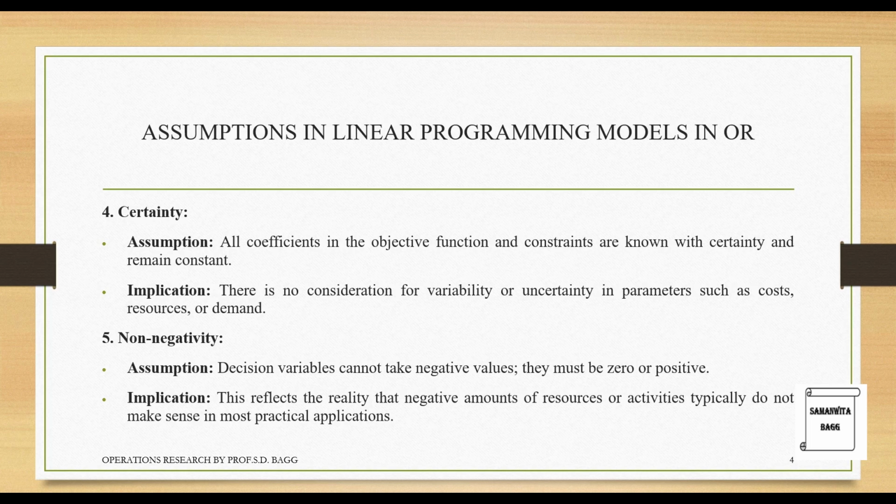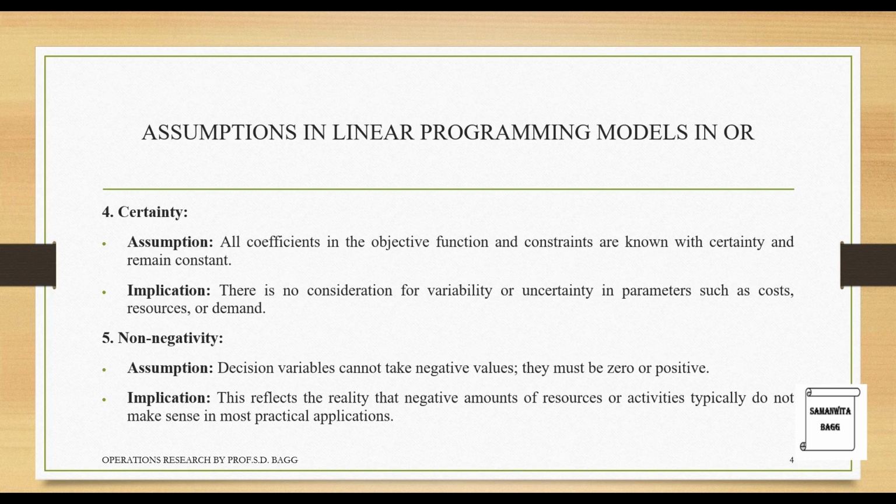Non-negativity assumption: decision variables cannot take negative values, they must be 0 or positive. I have already stressed on this that the decision variables that you assume, say it is x1, x2, x3, depending on the number of decision variables you have, they all are going to be greater than or equal to 0. They will not be negative. That is, they cannot be less than 0.